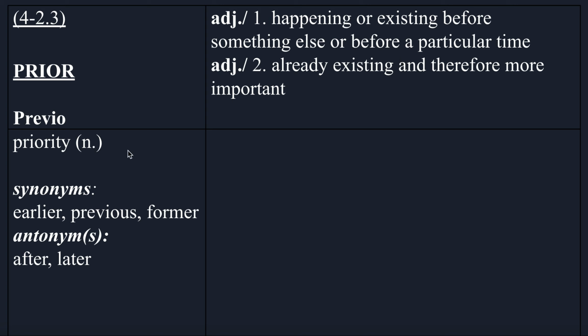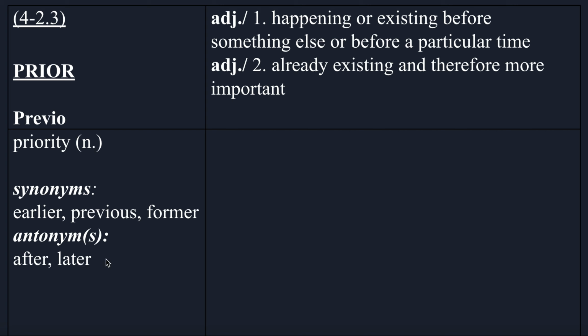And so you can see the word family for this is priority. Priority is related to definition 2, because a priority is something that's more important. And then synonyms for prior: earlier, previous, or former. Antonyms, opposite of prior: after or later.